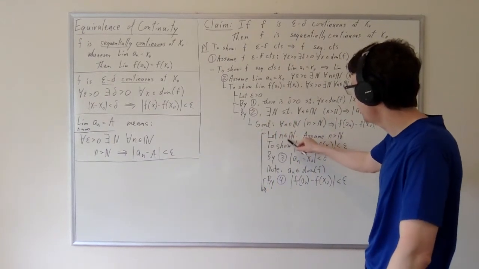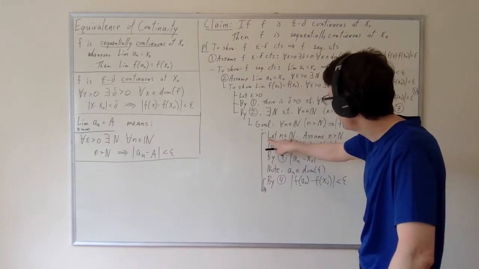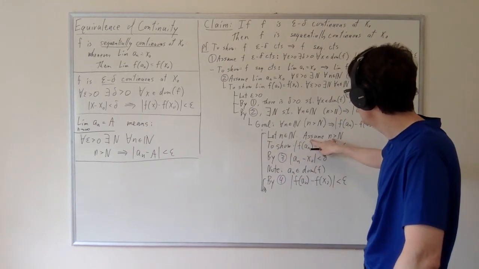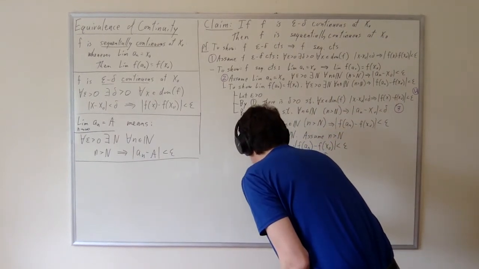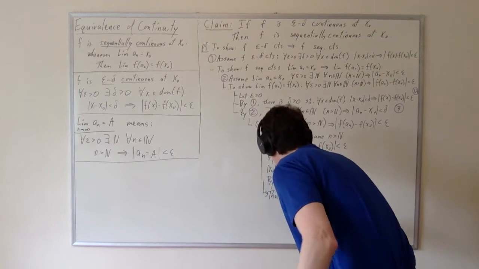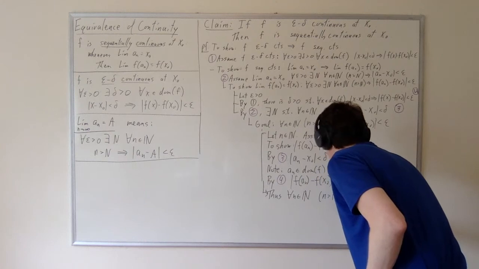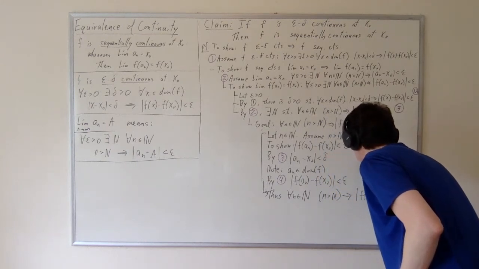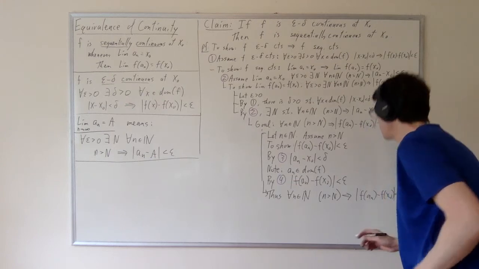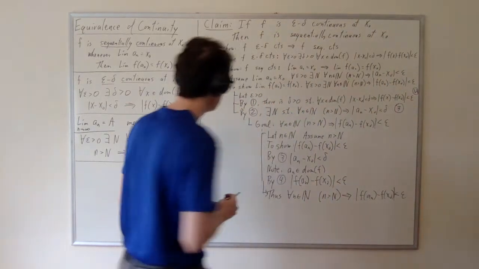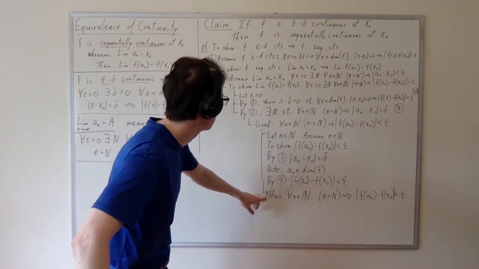If we can let n be, well, it's actually an implication introduction too, because I did 2 things here. If n can be arbitrary here, and we assume this and then prove this, then what have we shown? What we've really shown is thus, for every n in the naturals, if n is greater than N, then f of a_n minus f of x naught is less than epsilon. So that's what we've really shown here.